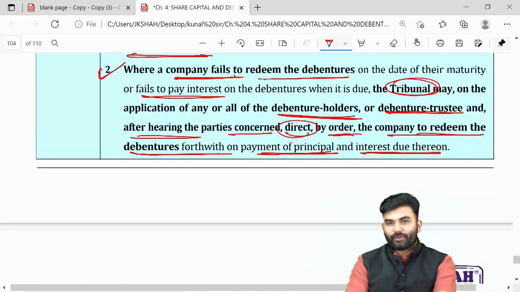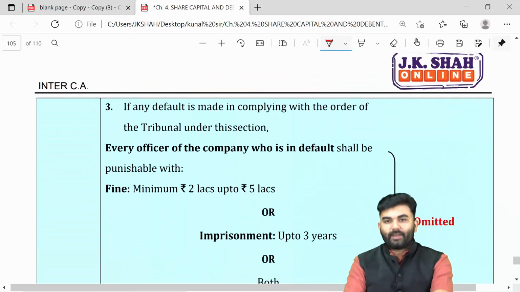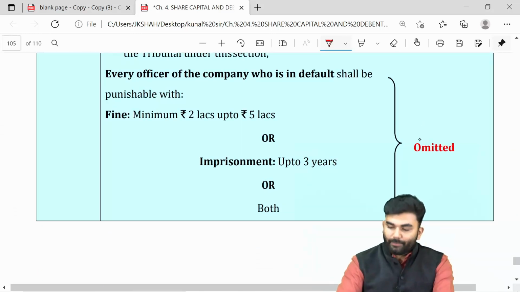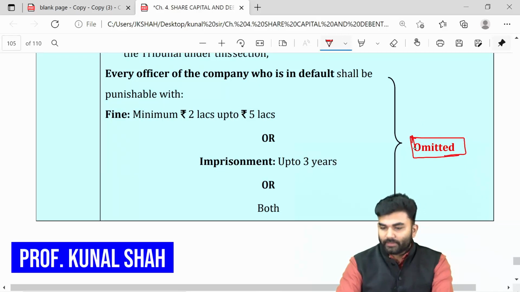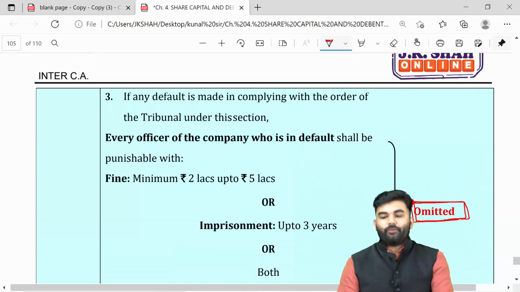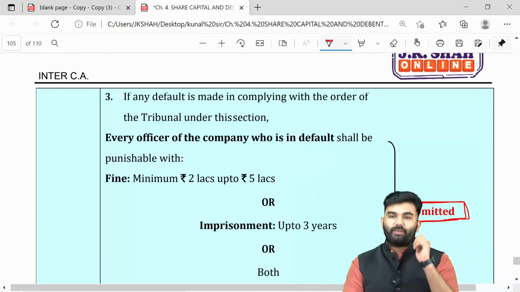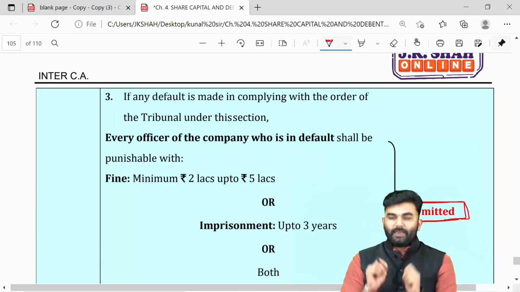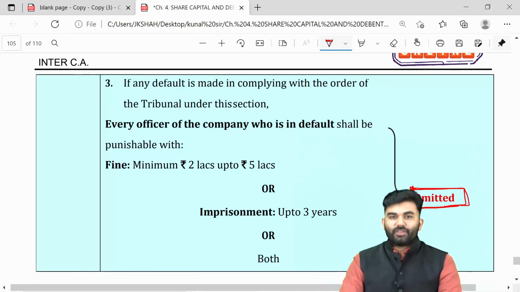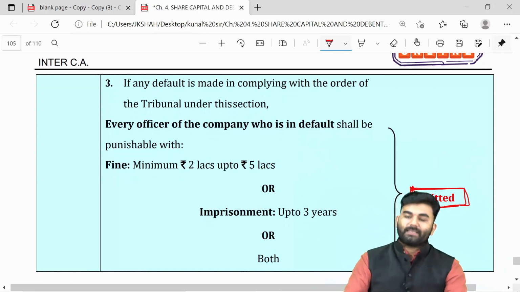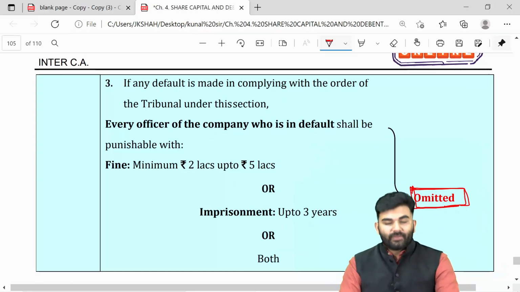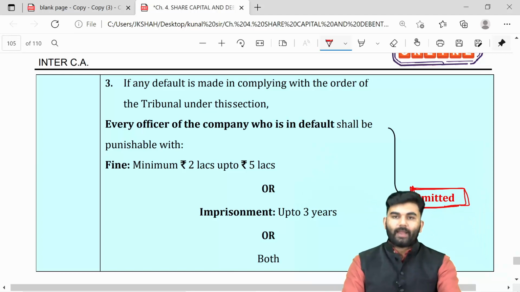However, if the directions of the tribunal are not followed, then yes, there used to be a penalty, but that penalty is now omitted. So yes, my dear friends, we have successfully completed the entire revisionary part of chapter number 4 of the Companies Act 2013, that was about share capital and debentures.